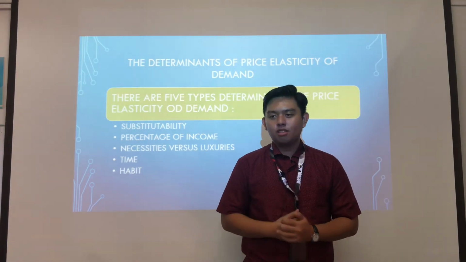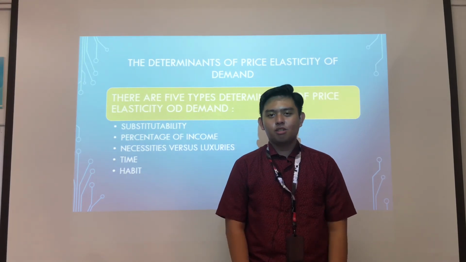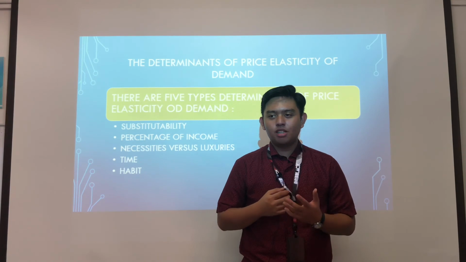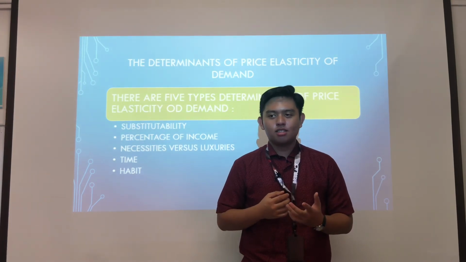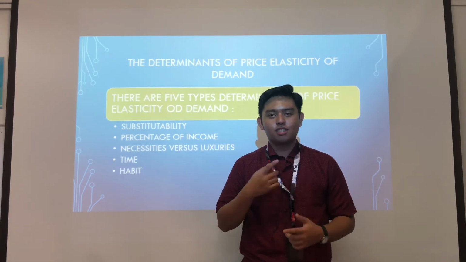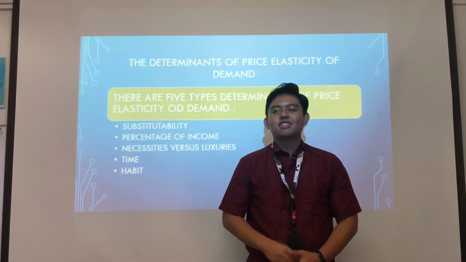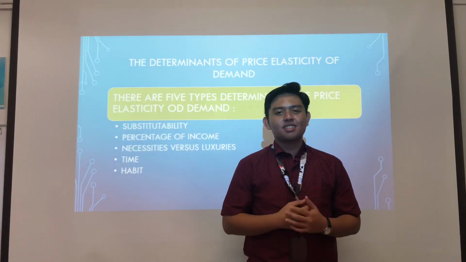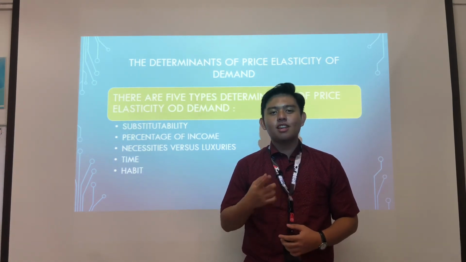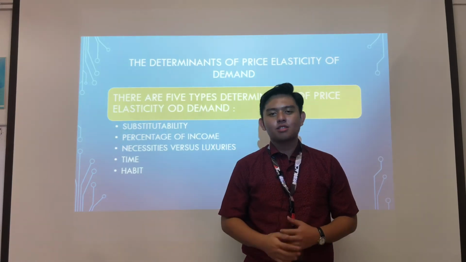The second point is percentage of income. Goods or services upon which households spend a large proportion of their income tend to have more elastic demand than a small item, such as shoe polish. The third one is necessities versus luxuries. It is sometimes said that necessities are more inelastic, but luxuries are more elastic.